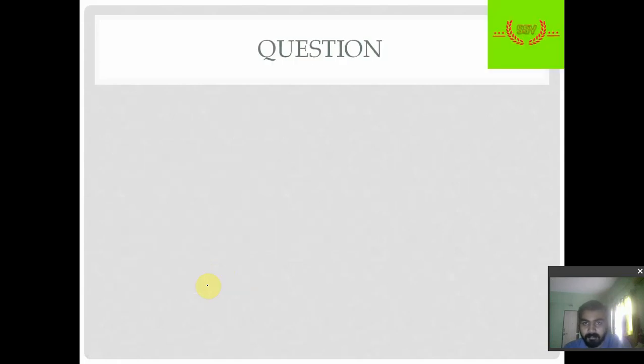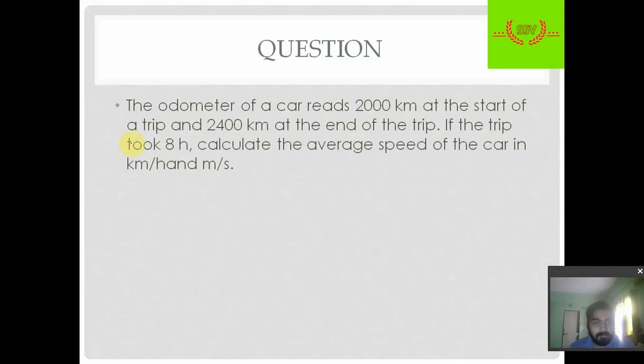Now the question is simple, about the odometer. I hope you all know what an odometer is. The odometer calculates the distance in all vehicles. The odometer of a car reads 2000 km at the start of a trip and 2400 km at the end of the trip. Nothing to do, write all the data first.